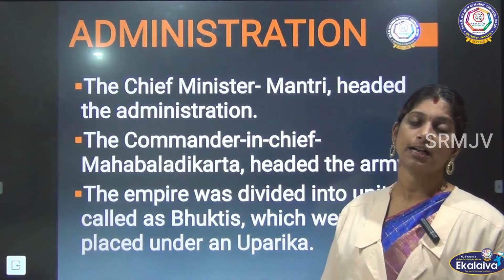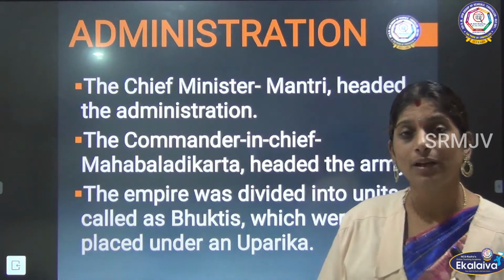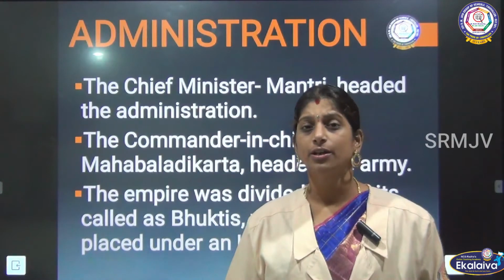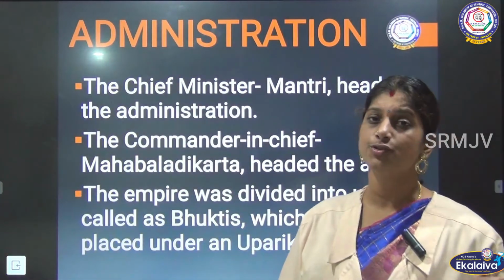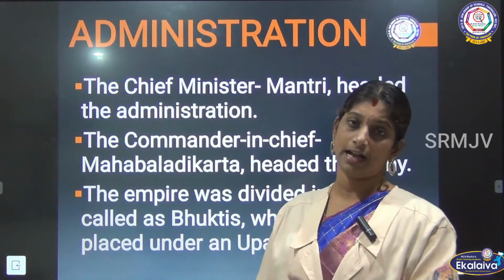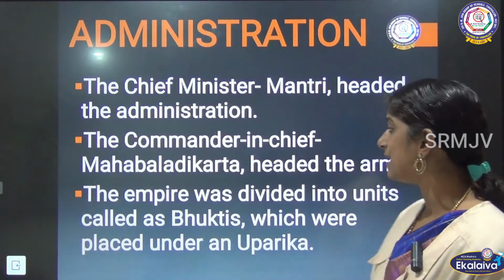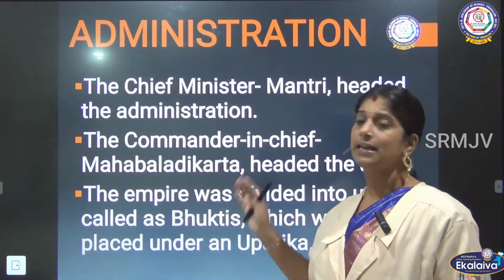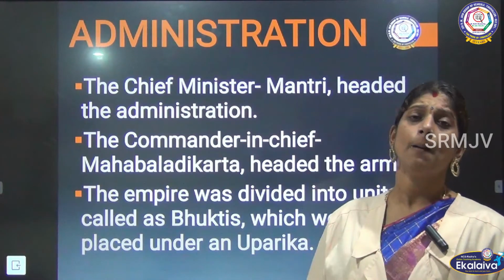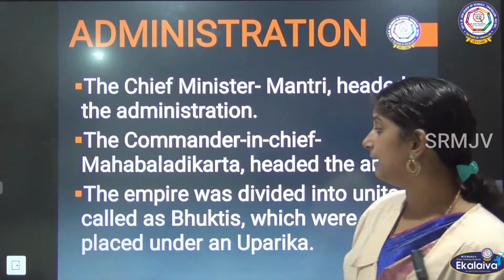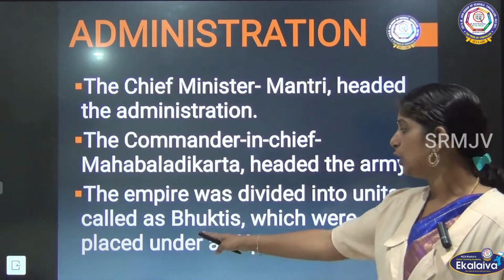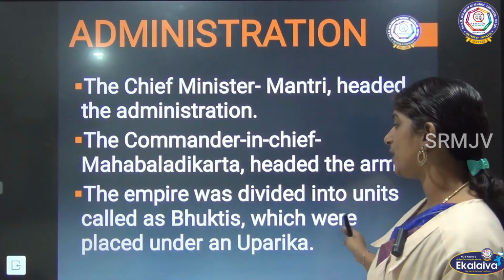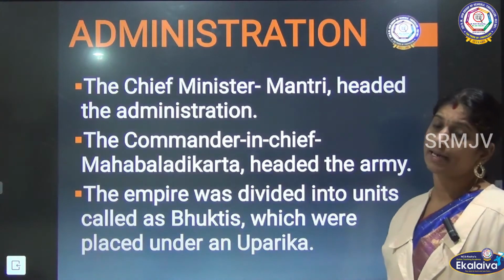Then there was a commander in chief. This person will usually be in the army. The commander in chief is the head of the army, and he was called Mahabaladikarta.